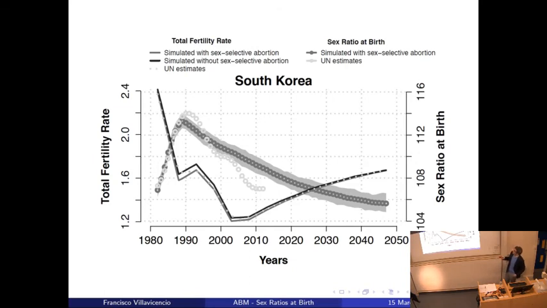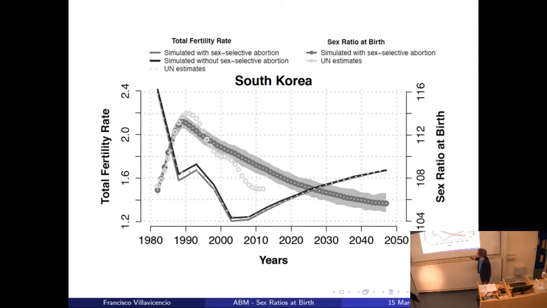And the second idea from here is what I said earlier, the effect of abortion on fertility. We have two scenarios. The light gray is that there is sex-selective abortion, and the dark, the black line, is without sex-selective abortion. And these dotted lines are the UN estimates.